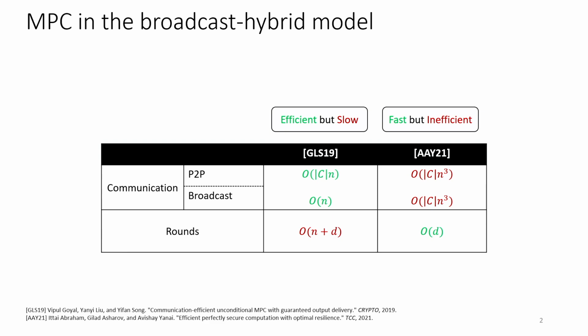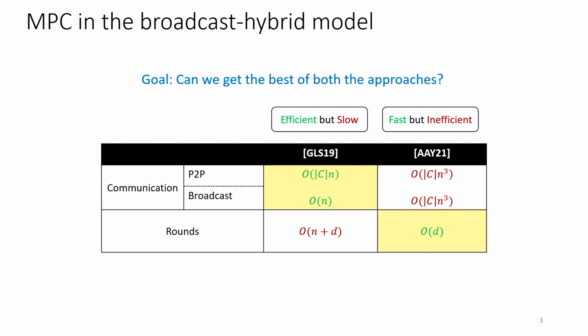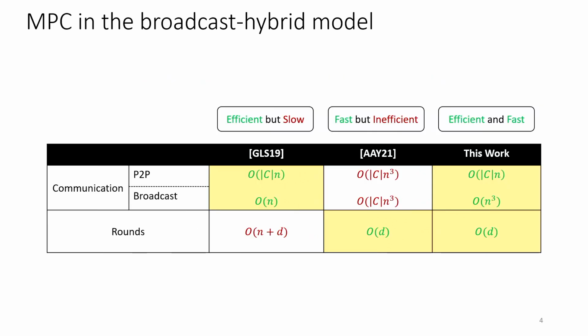Here, to evaluate each gate, there is n^3 communication over point-to-point as well as broadcast channels required just for a single gate. So a natural question that we see is, can we get the best of both these approaches? That is, can we get a linear communication complexity per gate while ensuring round complexity that is independent of n? And in our work, we answer this in the affirmative and give an efficient as well as fast MPC, as we call it.